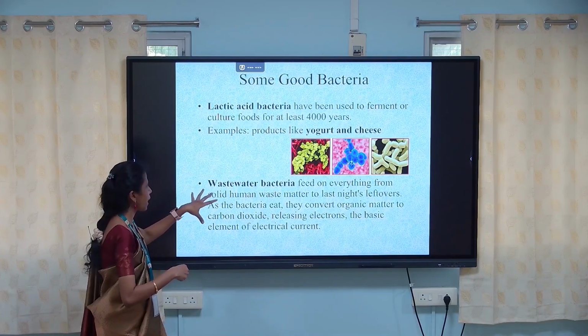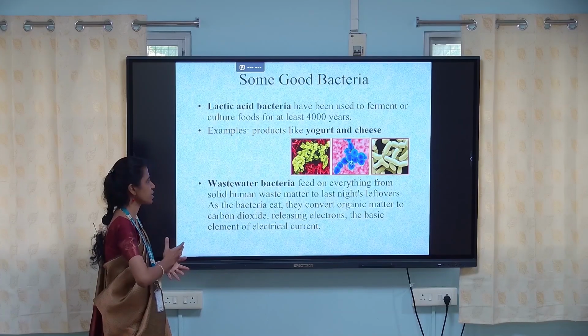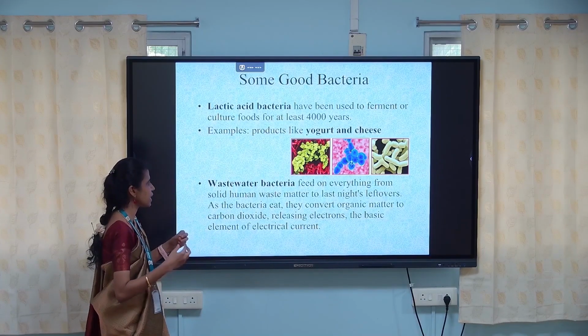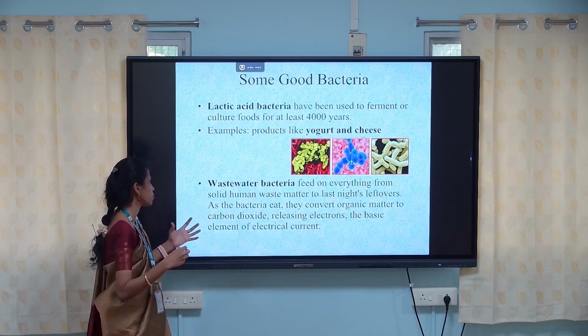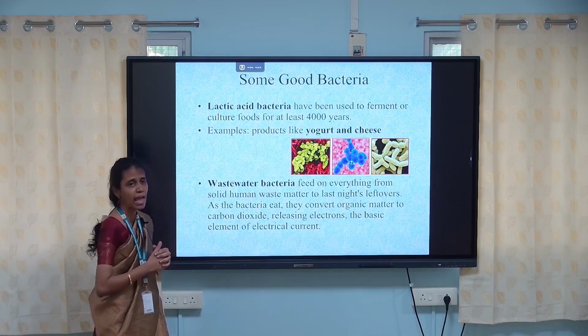Wastewater bacteria feed on everything from solid human waste matter to last night's leftovers. As the bacteria eat, they convert organic matter to carbon dioxide, releasing electrons, the basic element of electrical current.